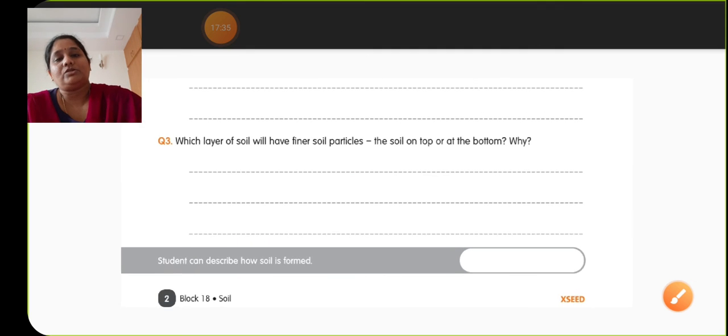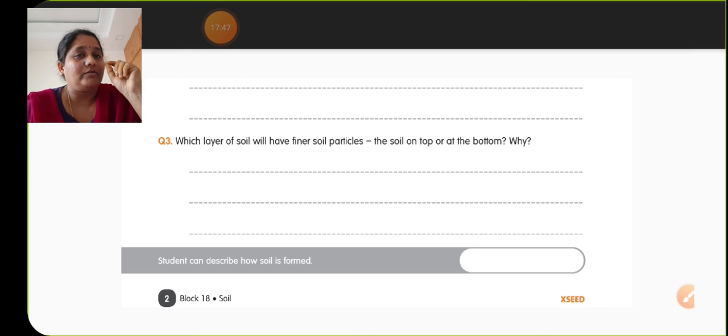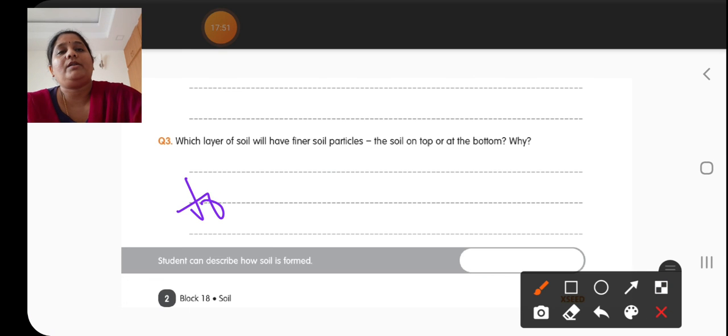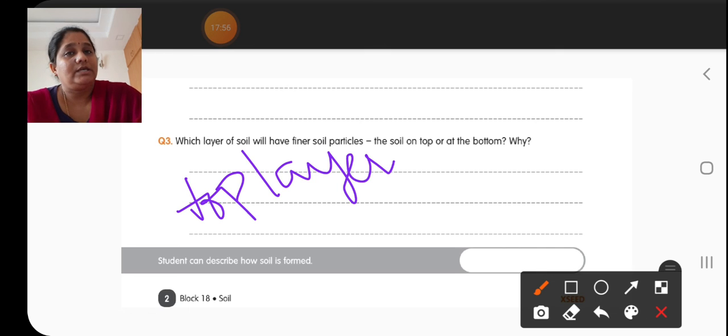In this question: which layer of soil will have the finer soil particles, the soil on the top or at the bottom? Why? Definitely the soil at the top layer has the finer soil particles, because it is getting decomposed by the organic matter, and all the big rocks, the parent materials, are slowly settling down at the bottom during soil formation.